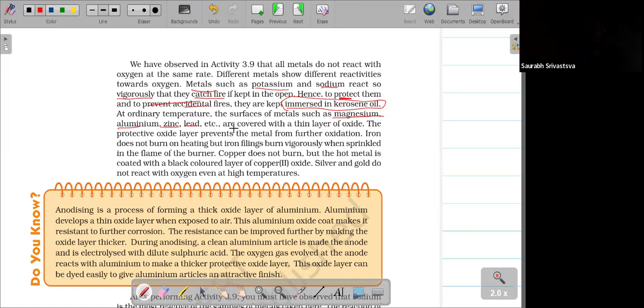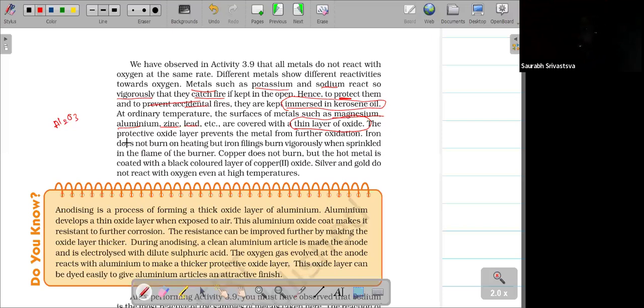Why does the aluminum vessel become dull? It is covered with a thin layer of oxide. The thin layer of oxide is what we call aluminum oxide, Al2O3. Because of that, the vessel becomes dull without the bright look. Okay, understood. And next, why is it forming the oxide layer?